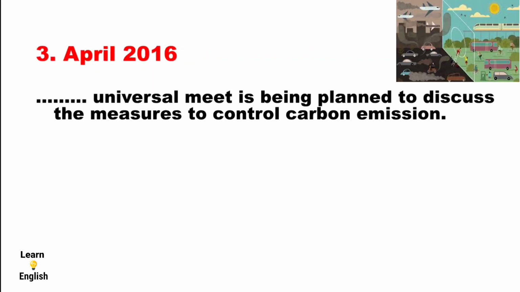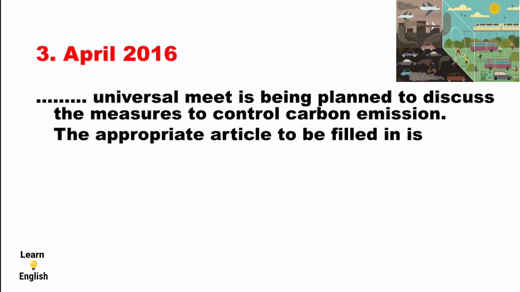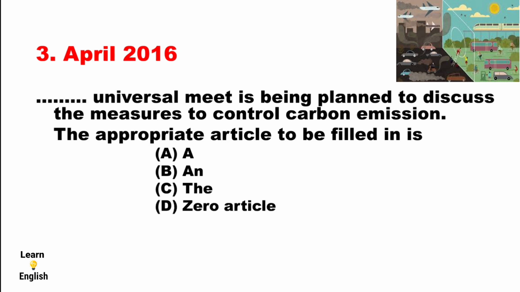Coming to the third question, which was asked in April 2016. The third question is, dash universal meet is being planned to discuss the measures to control carbon emission. The appropriate article to be filled in is option A, a; option B, an; option C, the; option D, zero article.